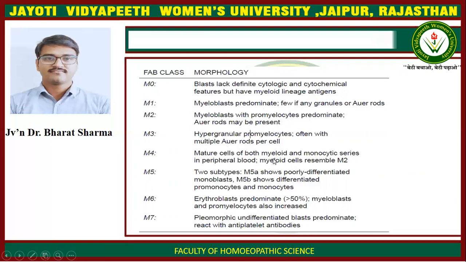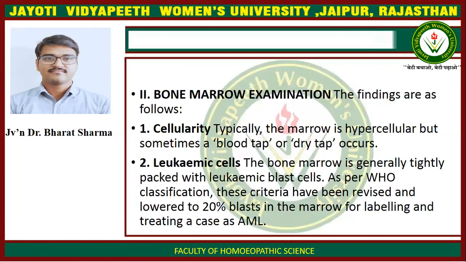Mature cells of both myeloid and monocytic series in peripheral blood, myeloid cells resemble M2. Two subtypes: M5A shows poorly differentiated monoblasts, M5B shows differentiated promonocytes and monocytes. Erythroblasts predominate, myeloblasts and promyeloblasts also increased. Polymorphic undifferentiated blasts predominate, react with antiplatelet antibodies.